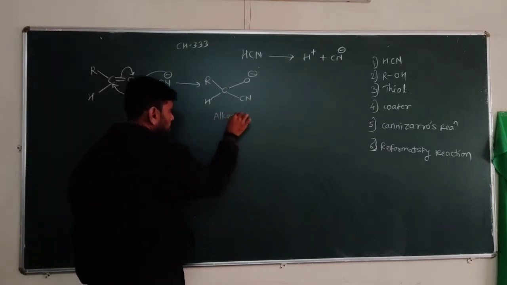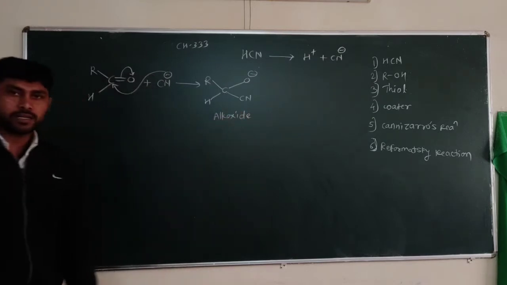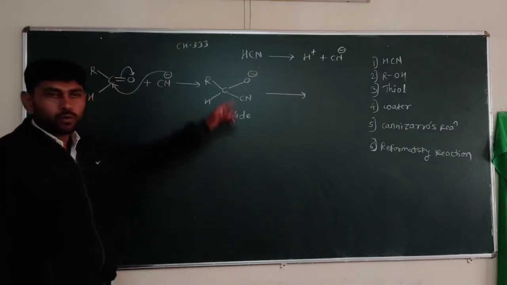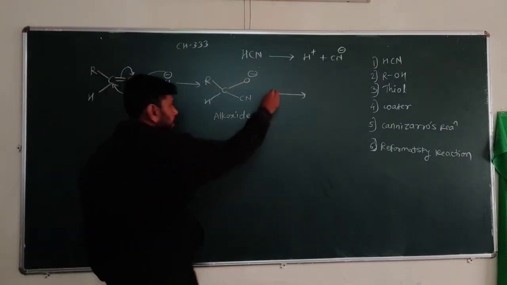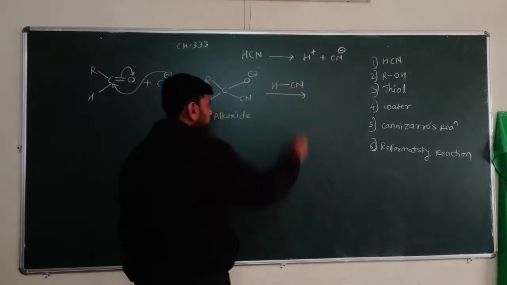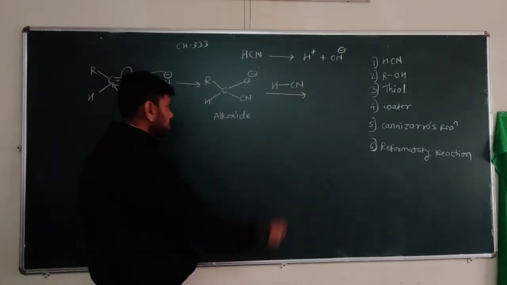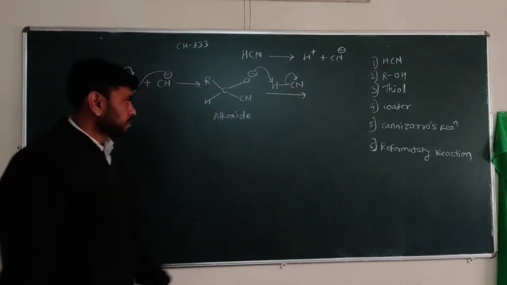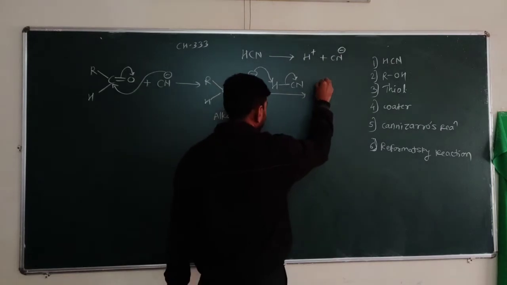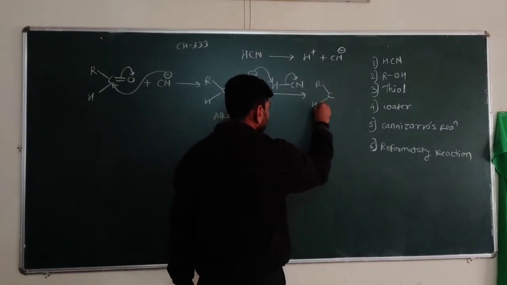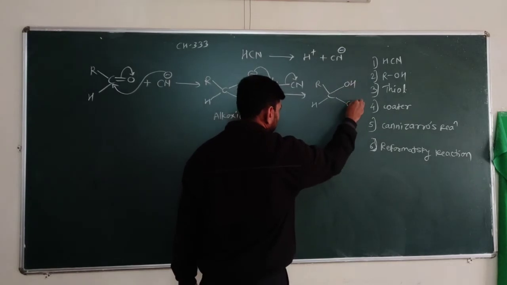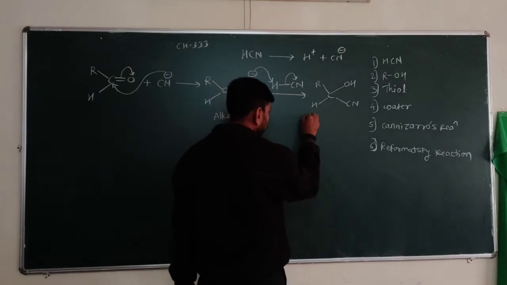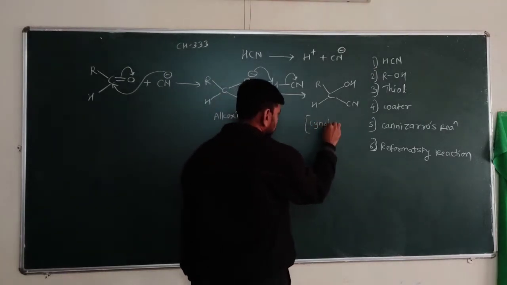We obtain alkoxide formation. This alkoxide is an unstable species where O is a strong base, which reacts with either solvent or another molecule of HCN, where it extracts the hydrogen and CN minus is formed again. So here we get R, C, H with OH and CN. The cyanide group is there and the hydroxyl group is there in this compound we obtain. This species is called cyanohydrin.